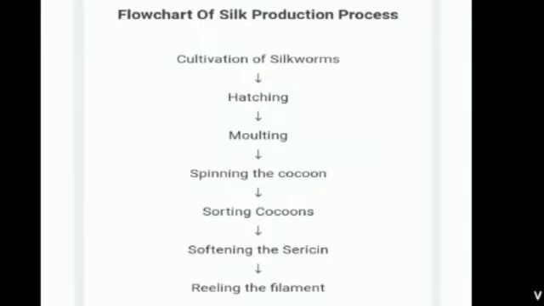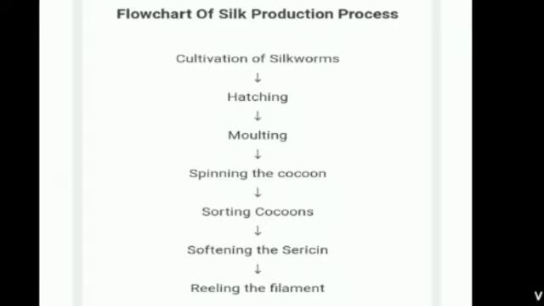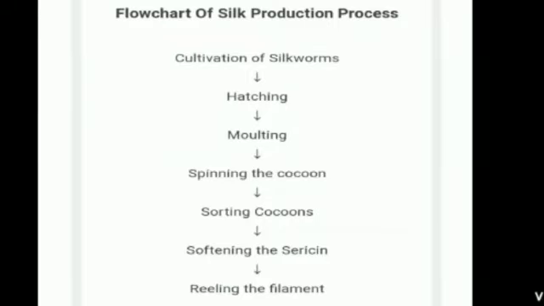The stages of silk production are as follows. The silk moth, that is Bombyx mori, lays eggs on the mulberry tree. The eggs hatch into caterpillars, that is silkworms. They are fed chopped mulberry leaves for 20 to 25 days. When the silkworms are about 25 days old, they become 10,000 times heavier than their first stage. They are now ready to spin a silk cocoon.